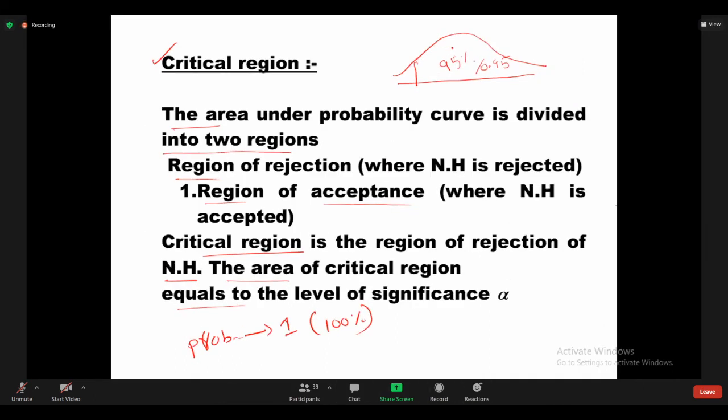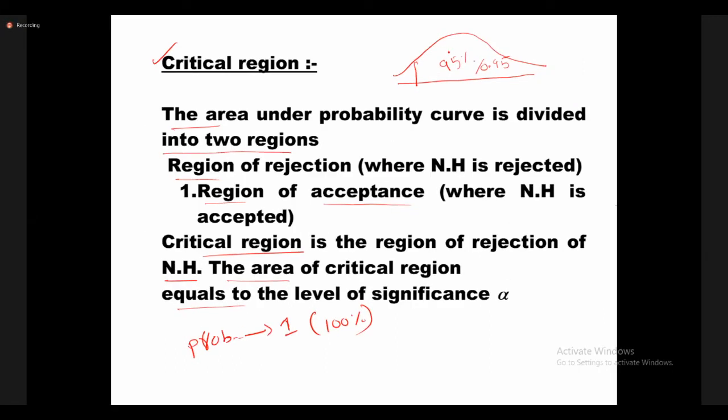That statement is the mean height of the students in KMIT is 5.5. And 5% we are rejecting. This is the rejection area. We are rejecting the null hypothesis in this region of rejection. This is called the critical region.